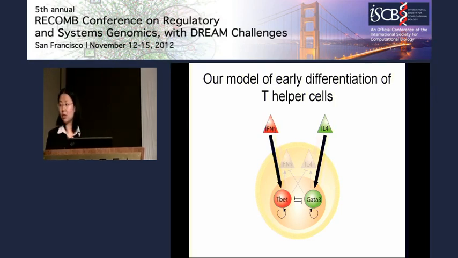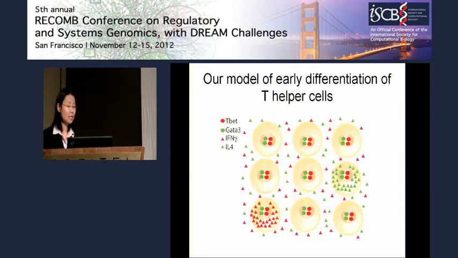In addition, we also have seen co-expression of Tbet and GATA3 at high levels. That would mean that the signaling strength from the cytokine must be very strong, so that it would overshadow the mutual inhibition between the transcription factors. And the T cells can essentially be depicted by this model.